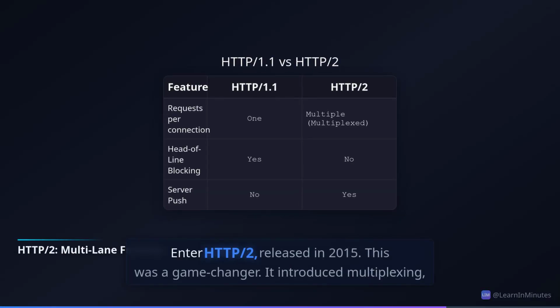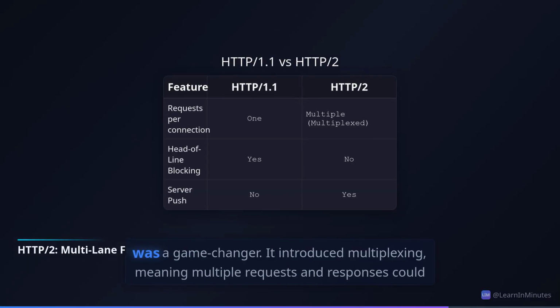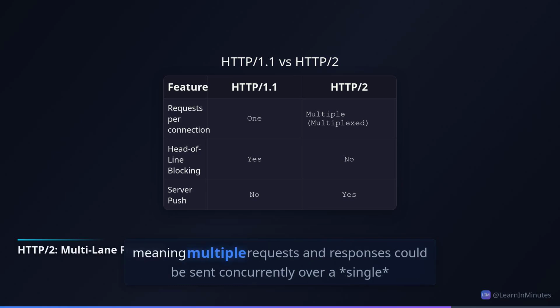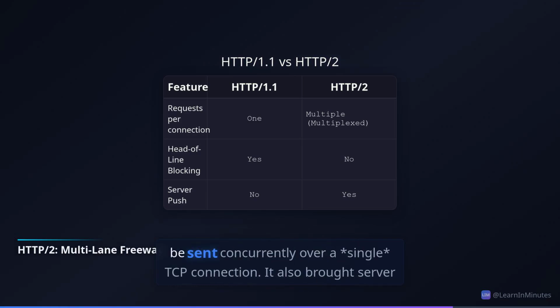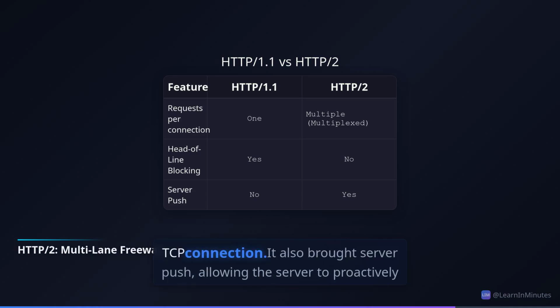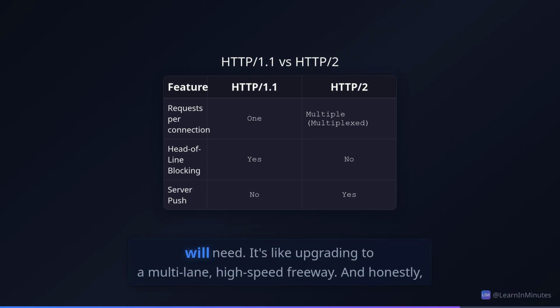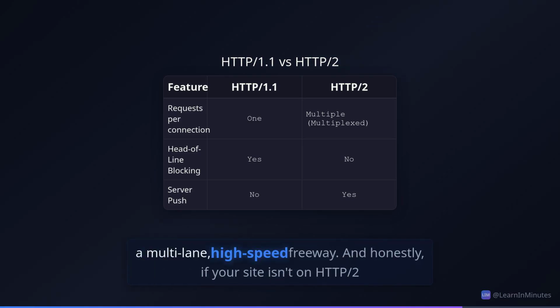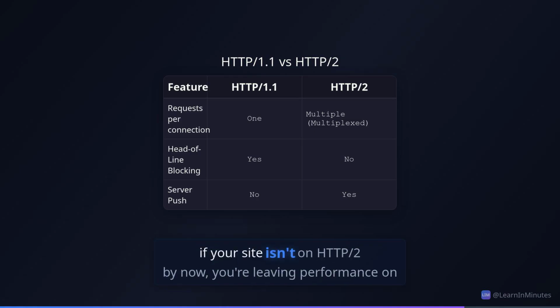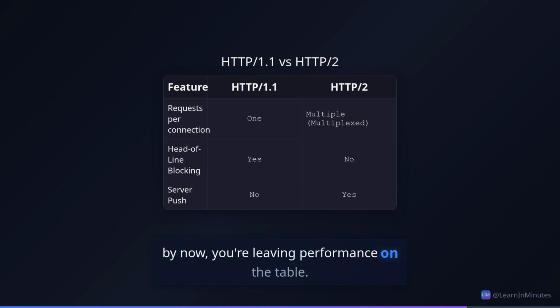Enter HTTP/2, released in 2015. This was a game changer. It introduced multiplexing, meaning multiple requests and responses could be sent concurrently over a single TCP connection. It also brought server push, allowing the server to proactively send resources it thinks the client will need. It's like upgrading to a multi-lane, high-speed freeway. And honestly, if your site isn't on HTTP/2 by now, you're leaving performance on the table.